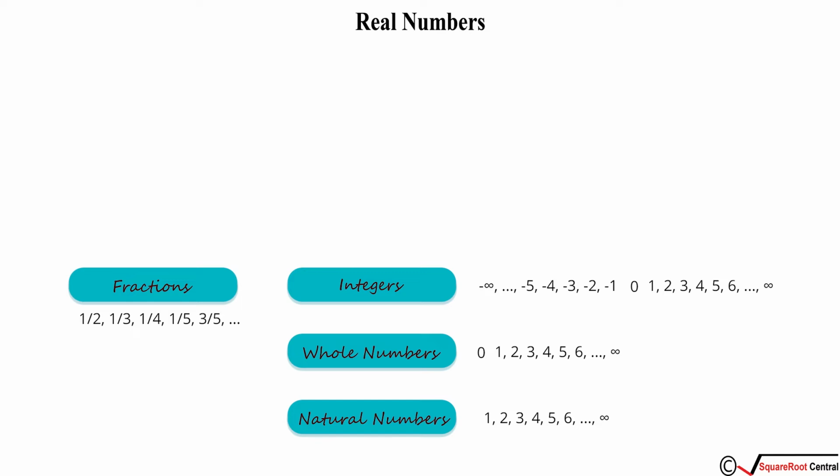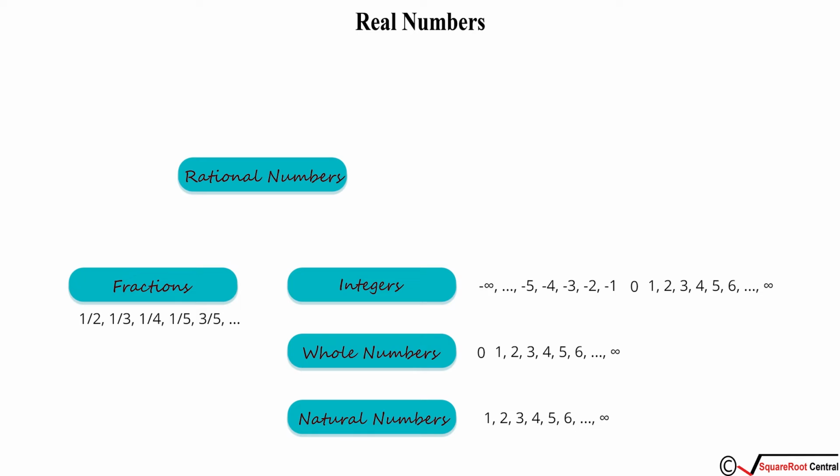So if you draw a line with 0 at its center, minus 1 on the left and 1 on the right, and so on, so basically all negative numbers on the left, positive on the right, fractions are something that would be written in between 0 and 1, or 1 and 2. Now there are two ways to write fractions, one of which is already shown on the screen. There's another way in which you write fractions with decimal points. You will see that as we proceed through the video.